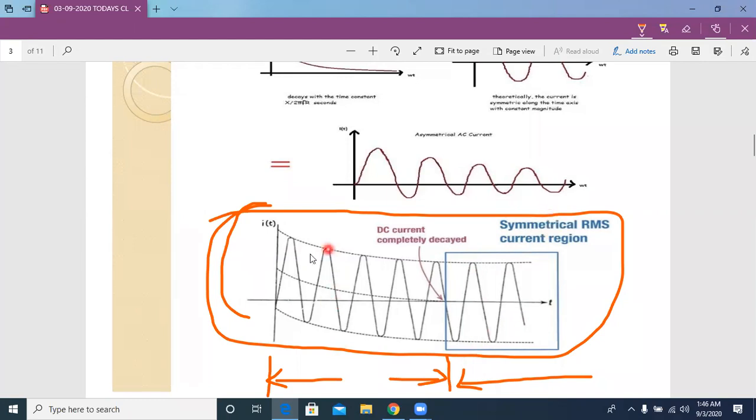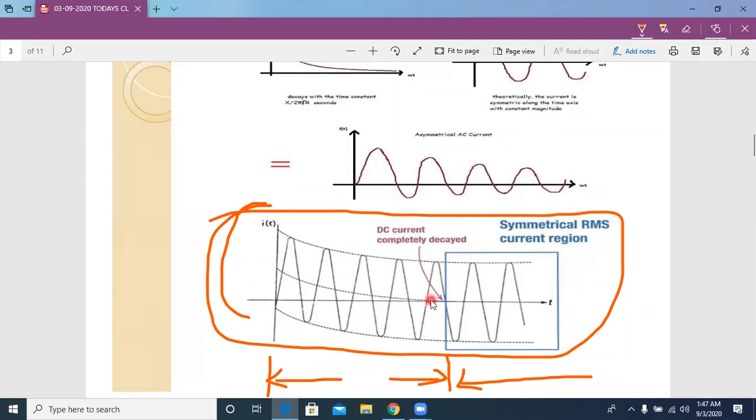Now in this section, the cycle magnitudes or current magnitudes continuously change with respect to time. So that section we call the asymmetrical section, or transient section, or transient period. That is the time period in which current magnitudes continuously change with respect to time.